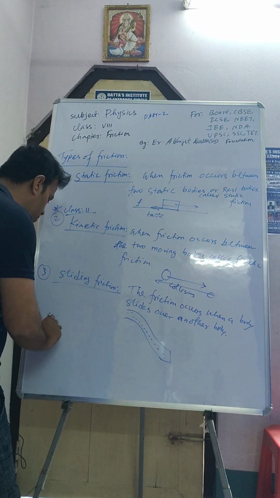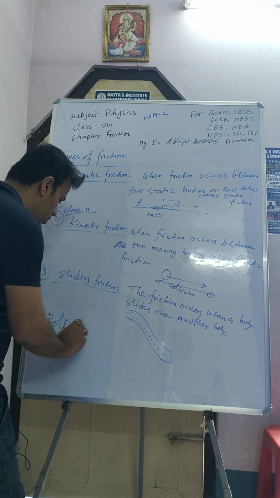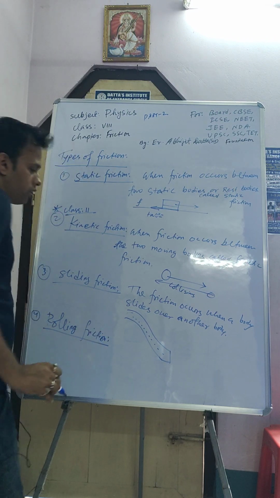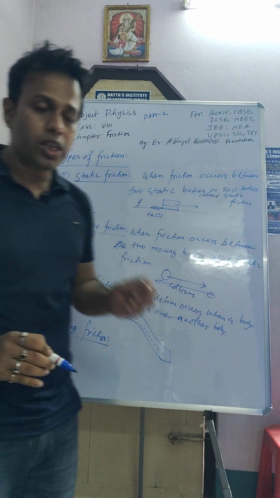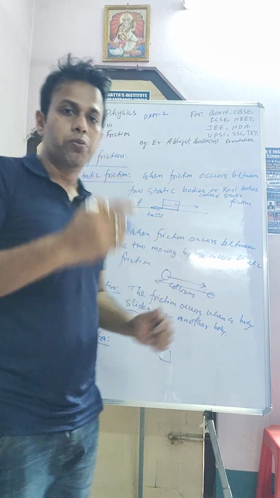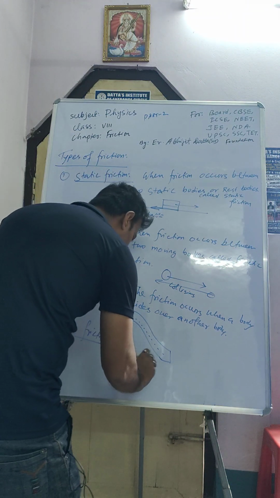Fourth is rolling friction. Okay, so what is rolling friction, sir? Rolling friction: the friction occurs due to the rotation of the body.